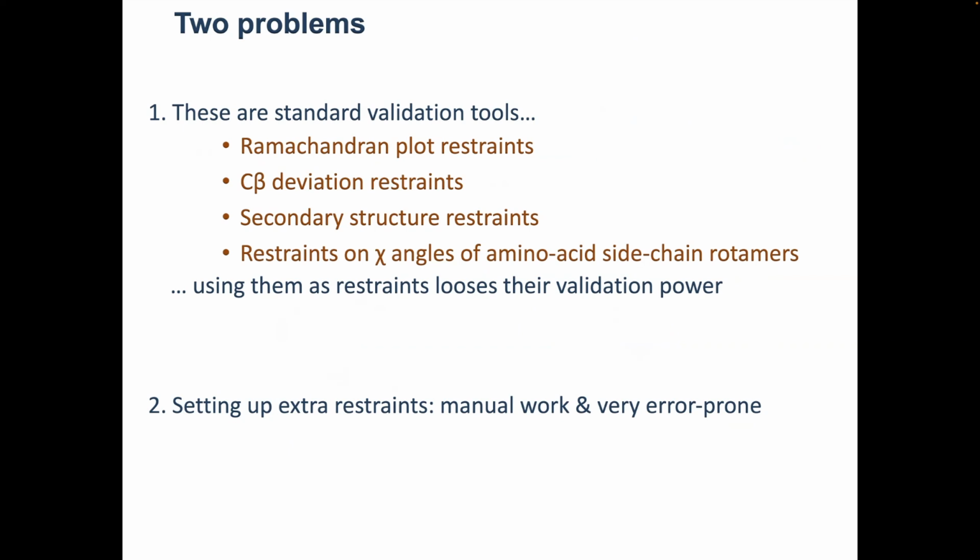Now, if we use this information as active restraint targets, those entities are not independent validators anymore because they're actively used in fitting, right? So we can still use them to validate our structures, but they're not independent and not as powerful as they used to be before using them as actual active refinement targets.